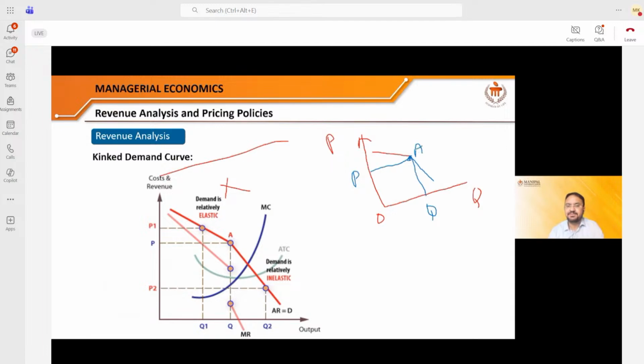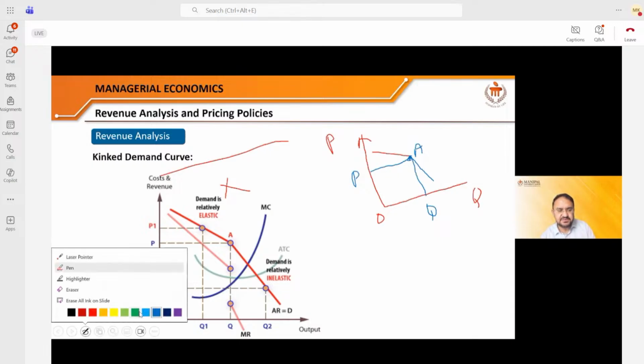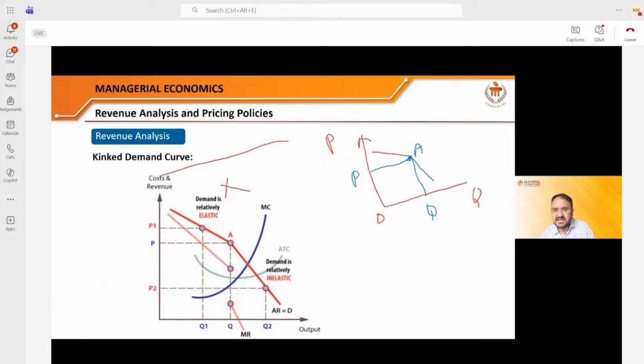I'll give you an example. Assume now that Pepsi increases the price of its product, say to P1. It is just an example to let you understand. What do you observe? Has the quantity sold increased or decreased? We observe that the quantity sold has decreased. Now, the question should be why? Because first of all, this is not a necessary product. Secondly, there is a close substitute available in the market which has not increased the price. That is Coke.